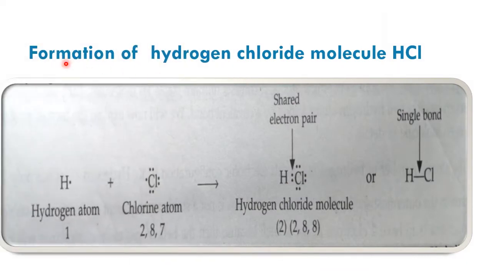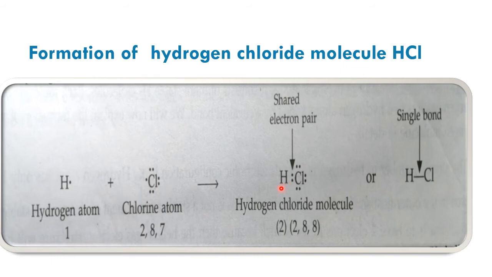Now the second example, formation of hydrogen chloride molecule, that is HCl. In the case of HCl, the two combining atoms are of two different types, hydrogen atom and chlorine atom. As you know, the hydrogen atom has one electron in its valence shell, whereas the chlorine atom's electronic configuration is 2, 8, 7, that means it has 7 electrons in its outermost shell. So the hydrogen atom requires one electron, and the chlorine atom also requires one electron.